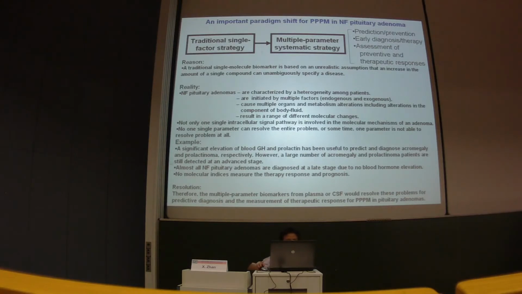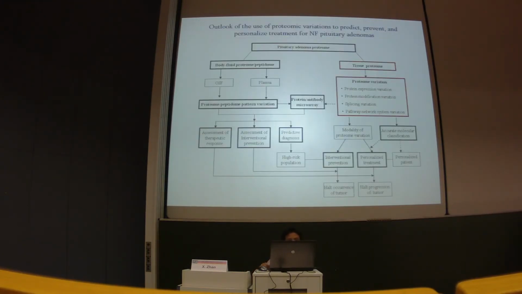Almost all NF pituitary adenoma are diagnosed at the late stage due to low blood hormone elevation. Therefore, we would like to suggest the multiple parameter biomarker from the plasma or CSF would resolve these problems.